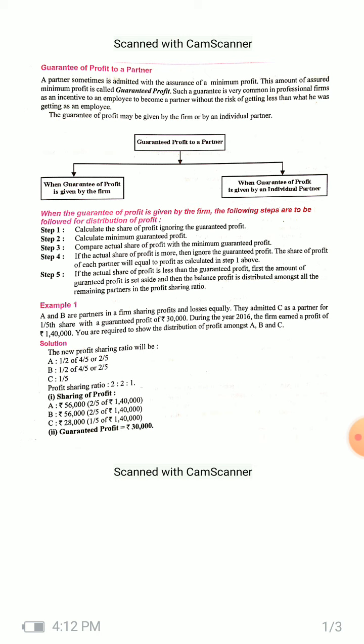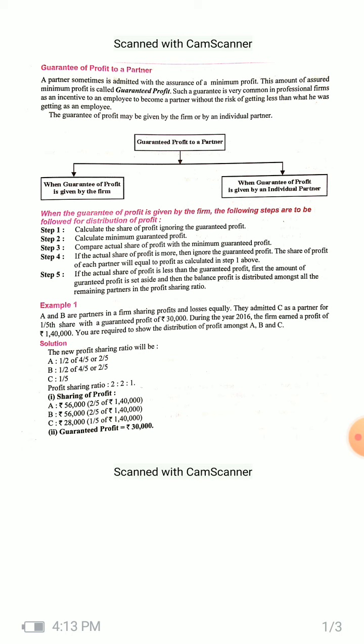Then if the actual share of profit is more than the guaranteed profit, there is no need of considering the guaranteed profit, since he is getting the minimum guaranteed profit and above that.